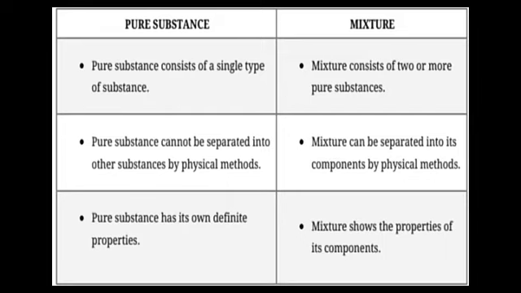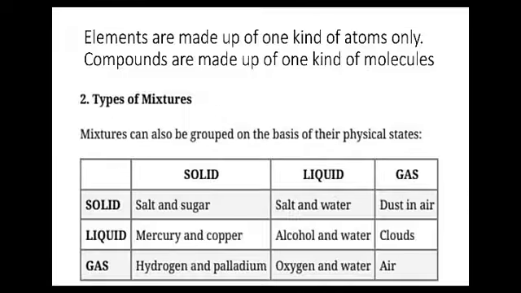Now, pure substance and mixture. Pure substance consists of a single type of substance. Mixture consists of two or more pure substances. Pure substance cannot be separated into other substances by physical methods. Mixture can be separated into its components by physical methods. Pure substance has its own definite properties. Mixture shows properties of its components.